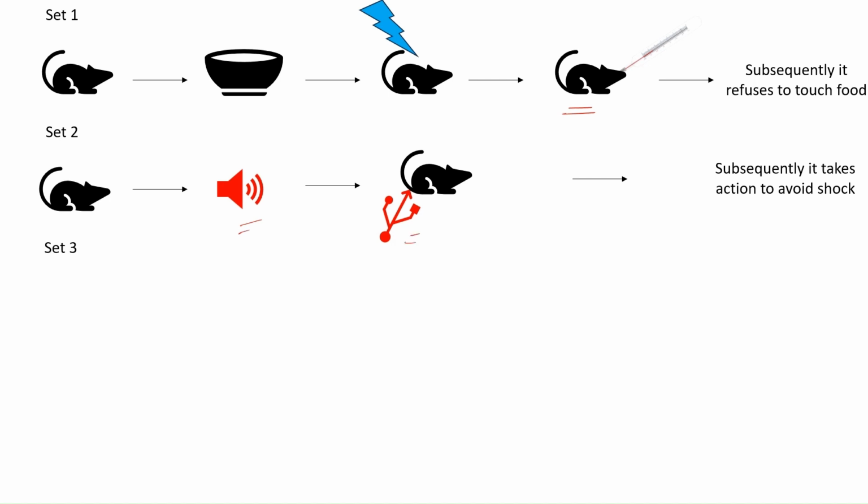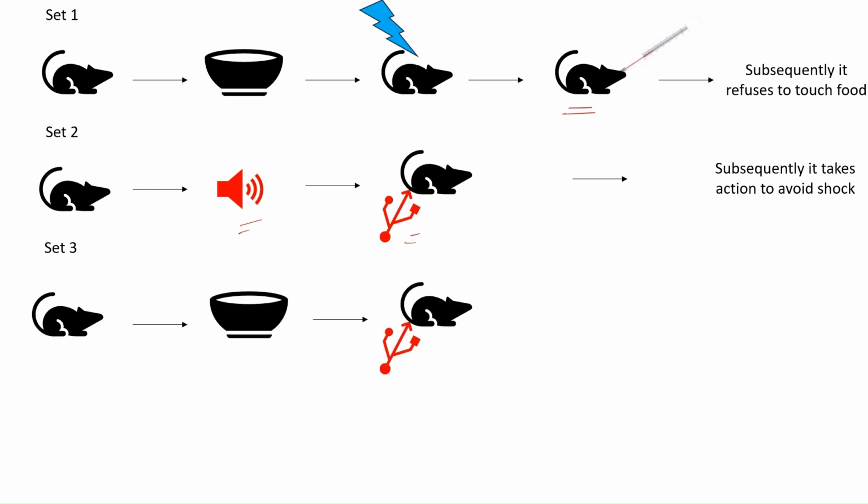Now in the third and fourth sets, the stimulus was reversed. In set 3, the rat was given food again, but this time the rat got a shock. It was observed that no matter how often the rat was shocked, it remained fond of the food. In set 1, because the rat became ill, the rat learned not to touch the food.